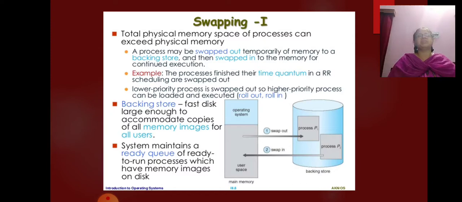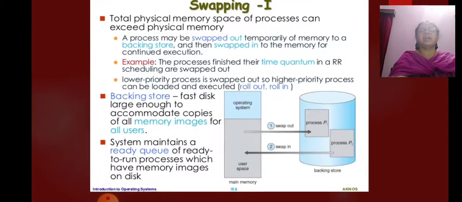Normally, a process that is swapped out will be swapped back into the same memory space it occupied previously. This restriction is dictated by the method of address binding. If binding is done at assembly or load time, then the process cannot be easily moved to a different location. If execution time binding is being used, however, then a process can be swapped into a different memory space because the physical addresses are computed during execution.